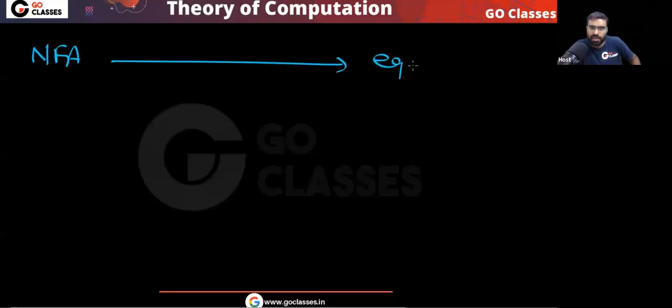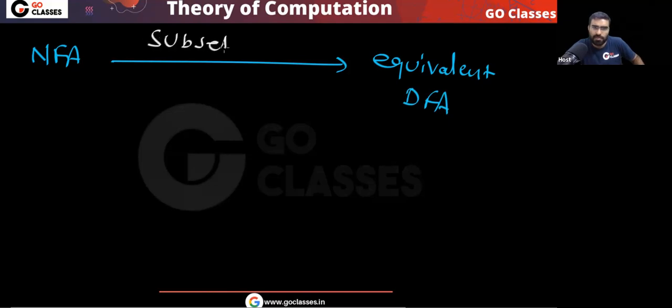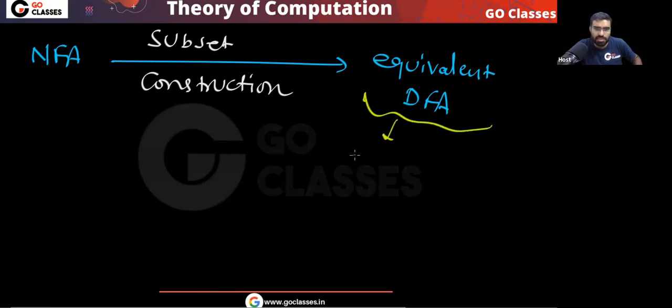In this subset construction algorithm, whenever you have some NFA, you convert that NFA to an equivalent DFA using this algorithm. Then you can notice what the final states will be. Those states will be final which contain at least one final state of the NFA.